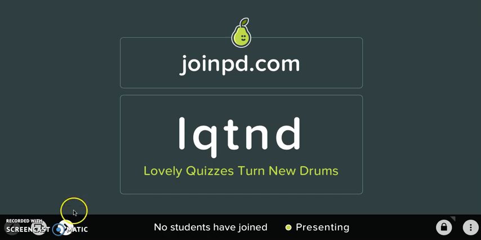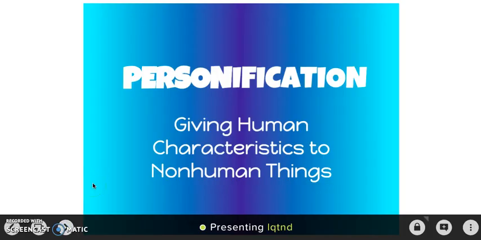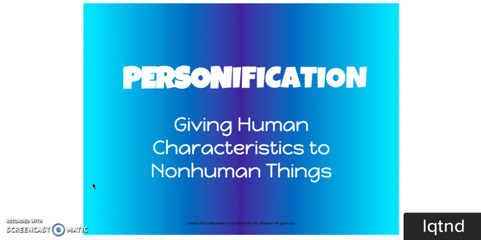And then the lesson I taught was on personification, and personification was a word that my fourth graders are familiar with due to learning about it during their poetry unit these last couple weeks, but it was just something that we wanted to review with the students to make sure that they really were able to identify examples, especially with state testing coming up. So I first introduced this first slide and said personification, and I had the students say the word right back to me, and then I talked about how personification gives human characteristics to non-human things.